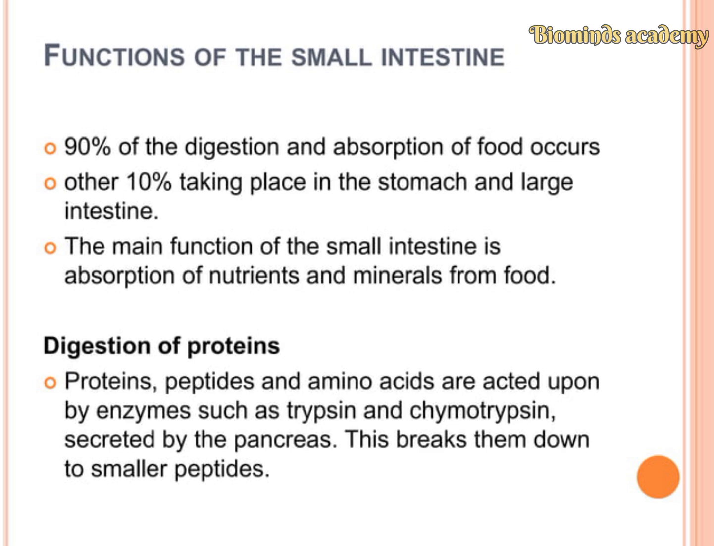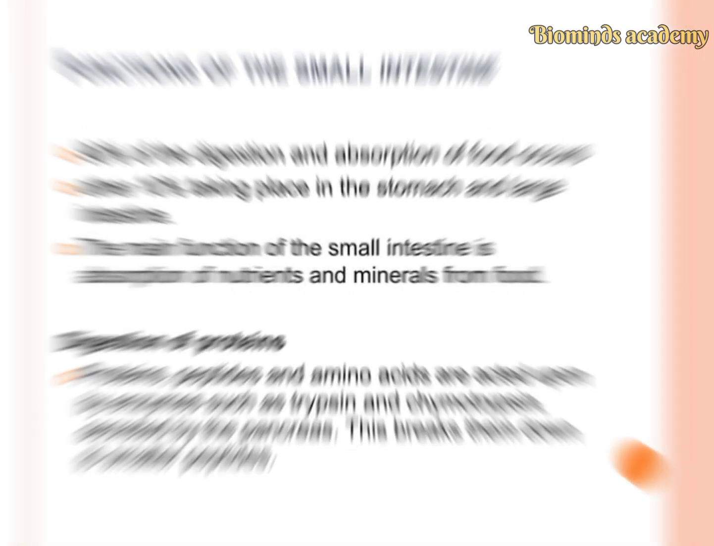Digestion of the proteins. The proteins, peptides and the amino acids are acted upon by enzymes such as trypsin and chymotrypsin. Trypsin and chymotrypsin act on peptides and amino acids, and this breaks them down into smaller particles. Trypsin and chymotrypsin are secreted by the pancreas.